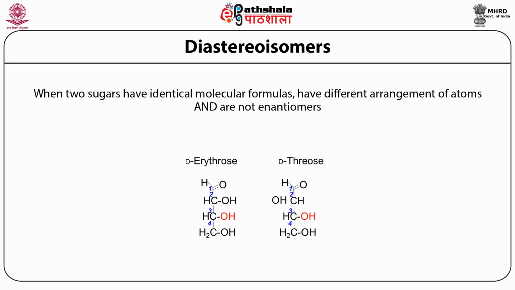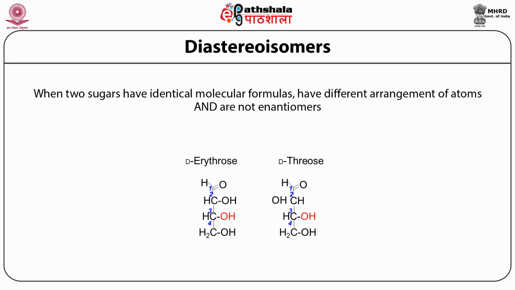So you look at the two sugar molecules that we have shown here. One is D-erythrose, the other is D-threose. If you draw a line in between these two sugar molecules, you will notice that erythrose and threose are not mirror images of each other. So basically anything that is not an enantiomer is a diastereoisomer.